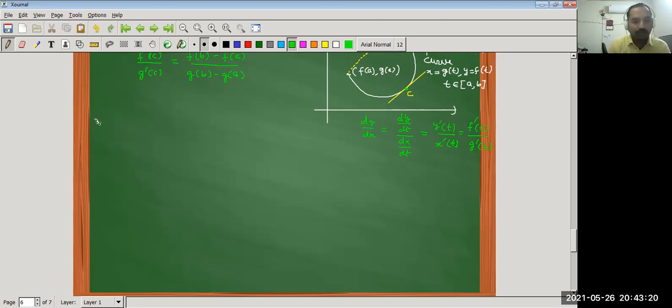Generalized mean value theorem, this is important.